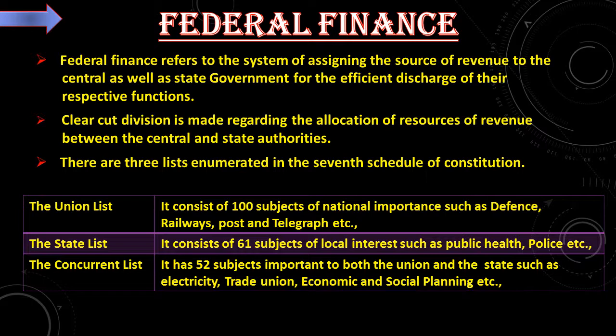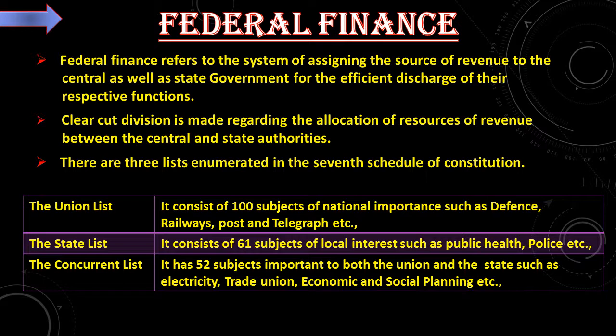Next, a clear-cut division is made regarding the allocation of resources of revenue between center and the state authorities. They have a clear-cut division, that is, certain departments are under the control of the center, certain departments are under the control of state, certain departments are under the control of both the center and the state.